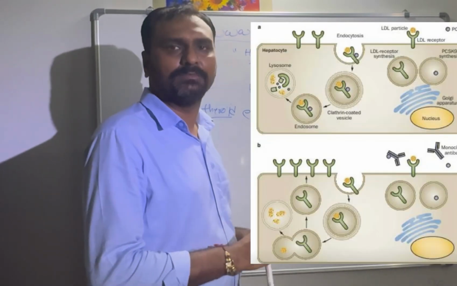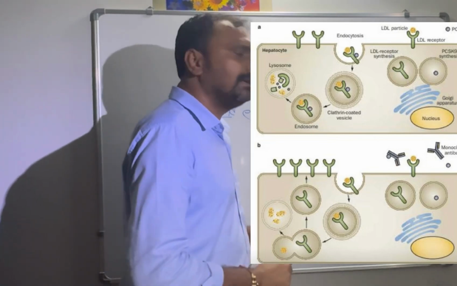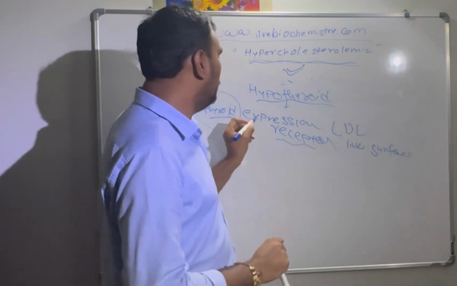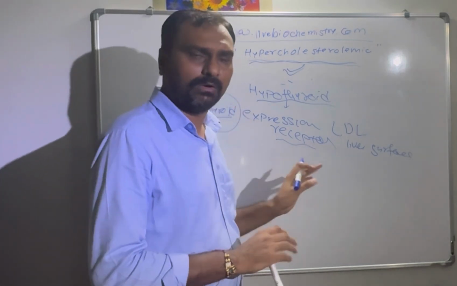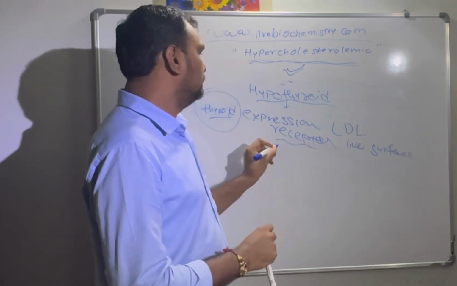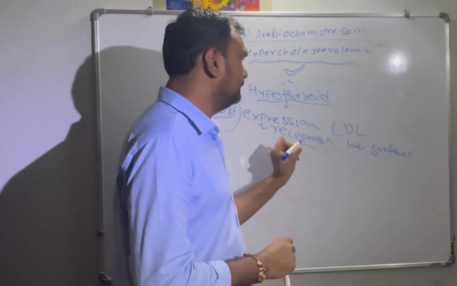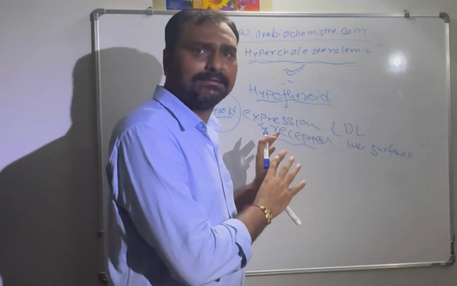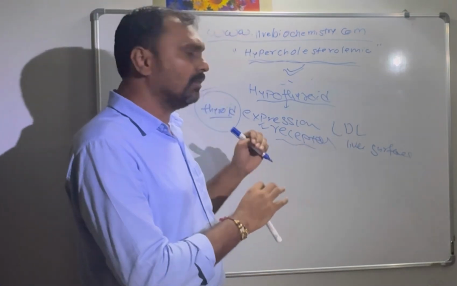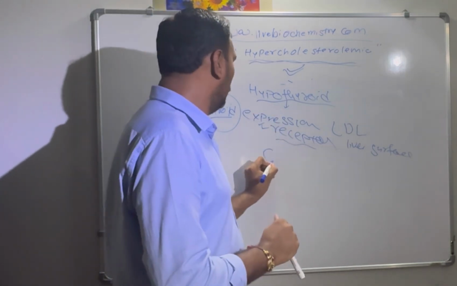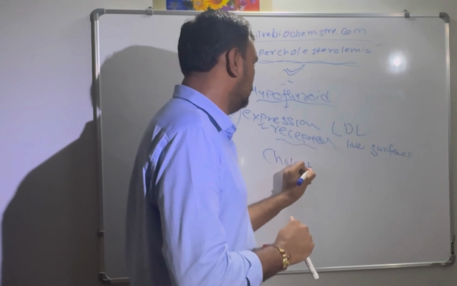So 70% of the LDL is cleared by the LDL receptor on the liver, which requires thyroid hormone. If there is low thyroid hormone in our body, then the expression of the LDL receptor on the liver surface is compromised. There are fewer LDL receptors, so LDL will not be internalized inside the liver, so LDL level will be increased and so the cholesterol level is increased.